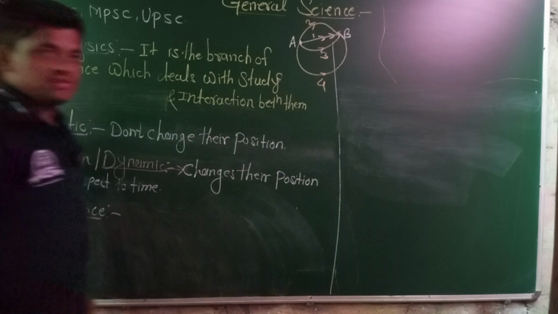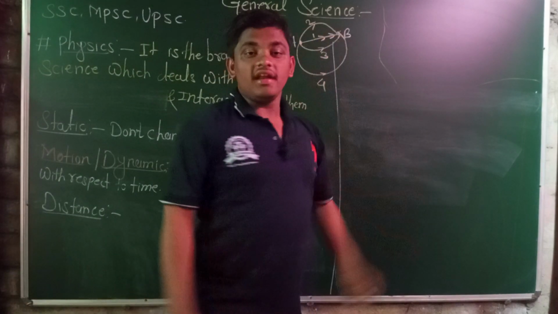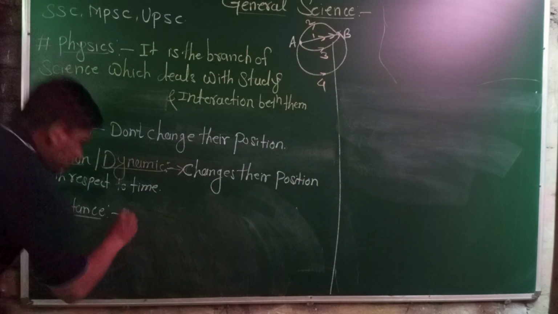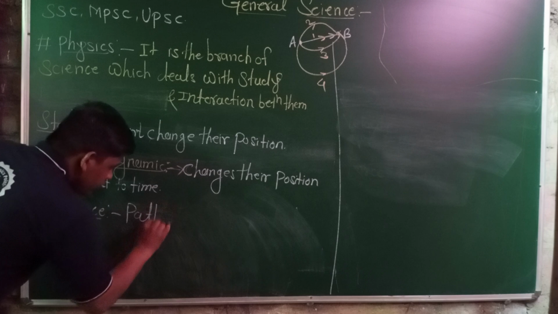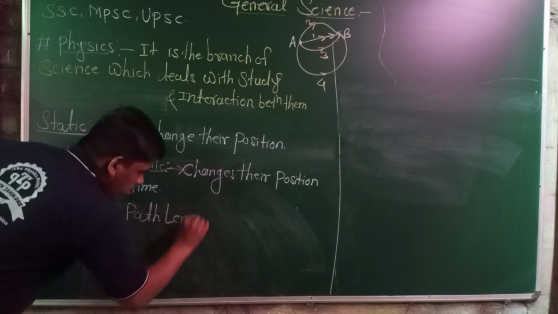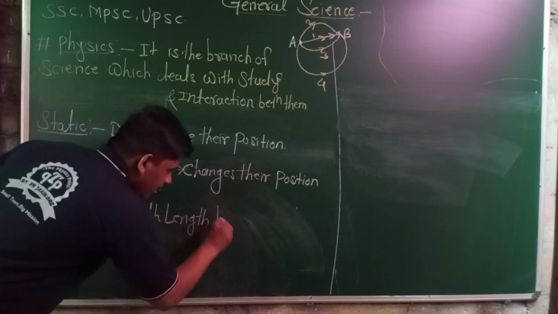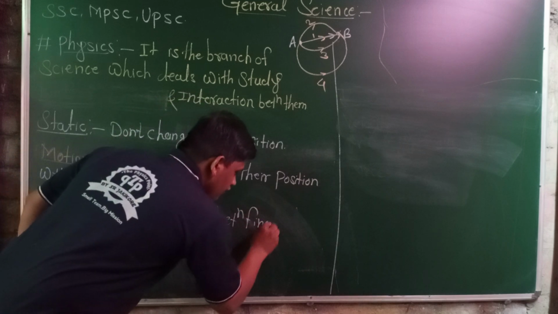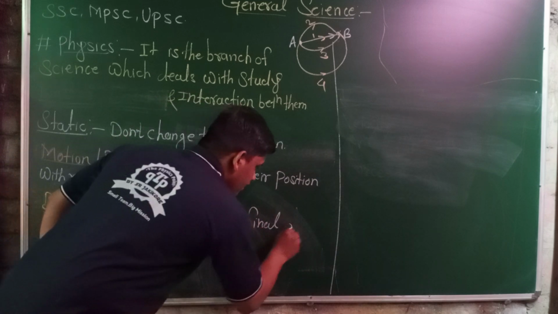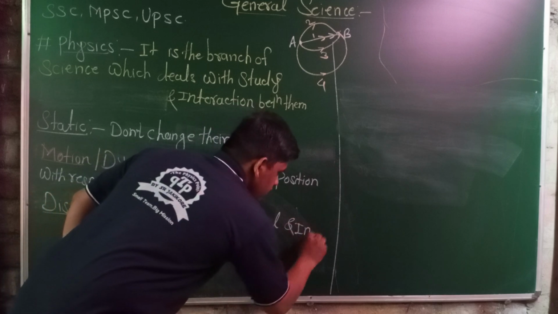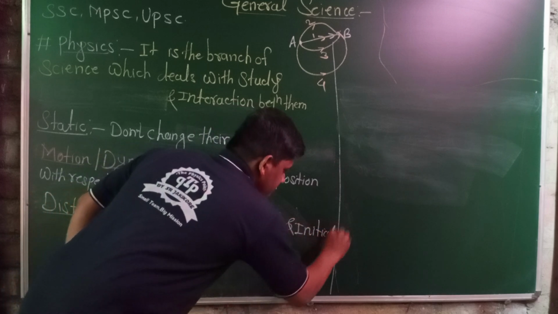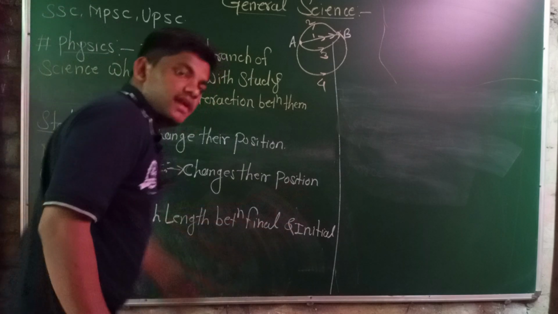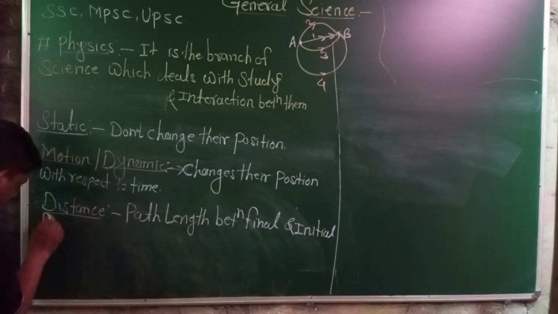The path length between the final and initial positions. What is the definition of distance? The path length between the final and initial positions.